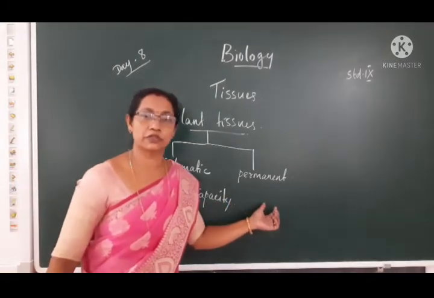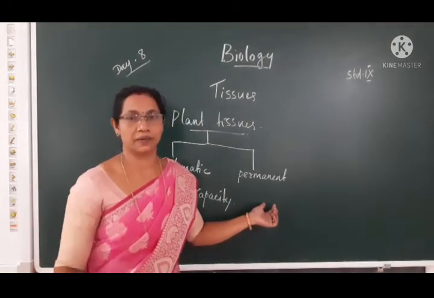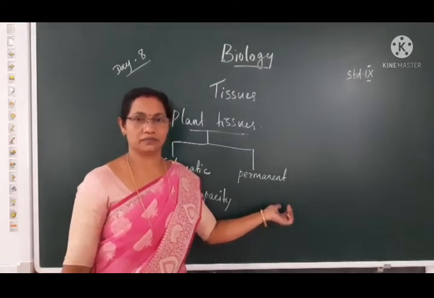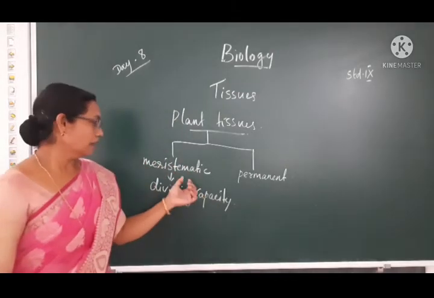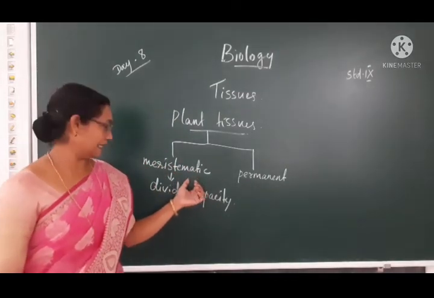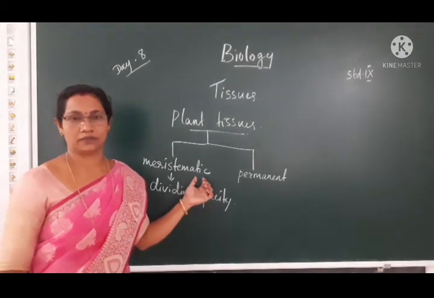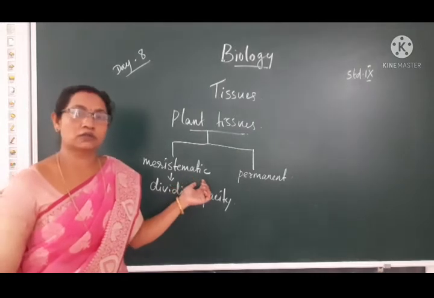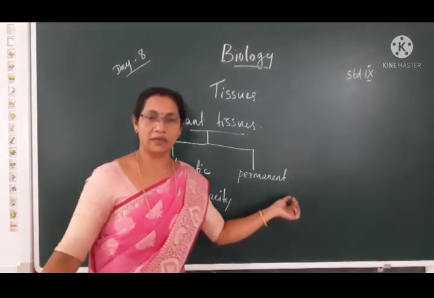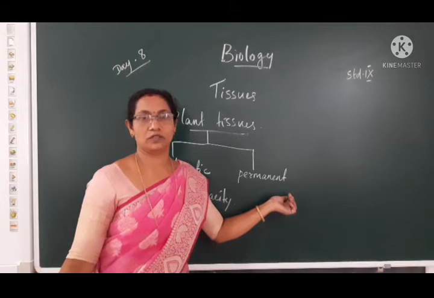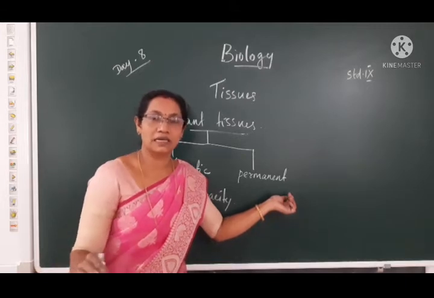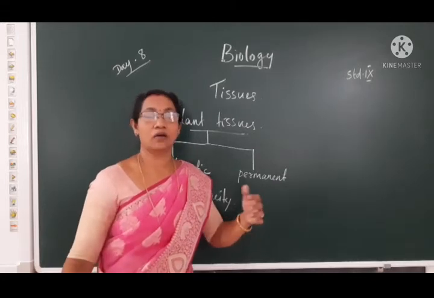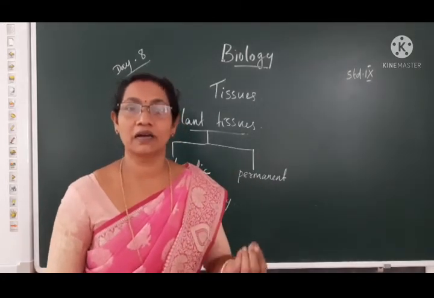And the tissues which lost the dividing capacity are known as permanent tissues. So first, in the case of plant body, all the cells are meristematic tissues. After some period, the meristematic tissues change into permanent tissues. The permanent tissues lost the ability to undergo cell division, and they are also performing one particular function.